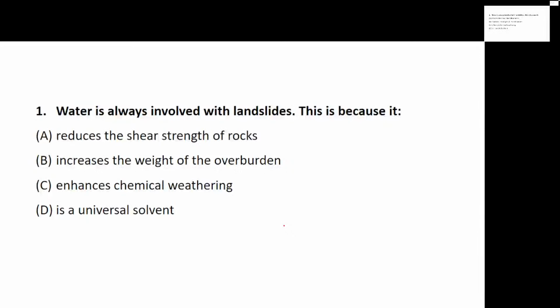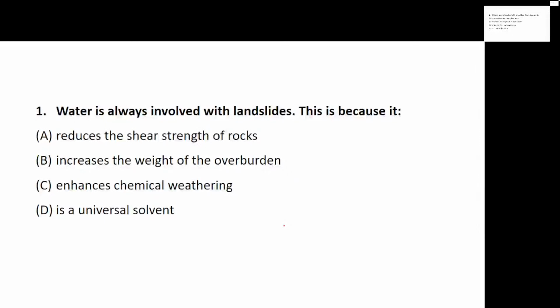It is because of what? You need to specify the reason. It reduces the strength of the rock and results in the landslide. It increases the weight of the overburden, resulting in landslide. It enhances chemical weathering, resulting in landslide, or it is a universal solvent, and that's the reason it is involved in the landslide. For question number 1, I am expecting everyone to come up with the answers.